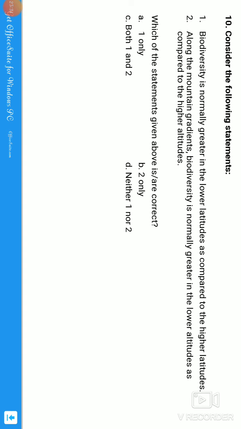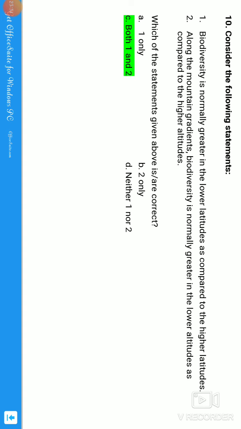Generally, at the forests we have a good amount of biodiversity, because they are rich in habitat, and the climatic conditions are suitable for its growth, guys. Okay, so the correct answer for the question is that statements 1 and 2 are correct. The answer is C. Let us see exactly, guys.